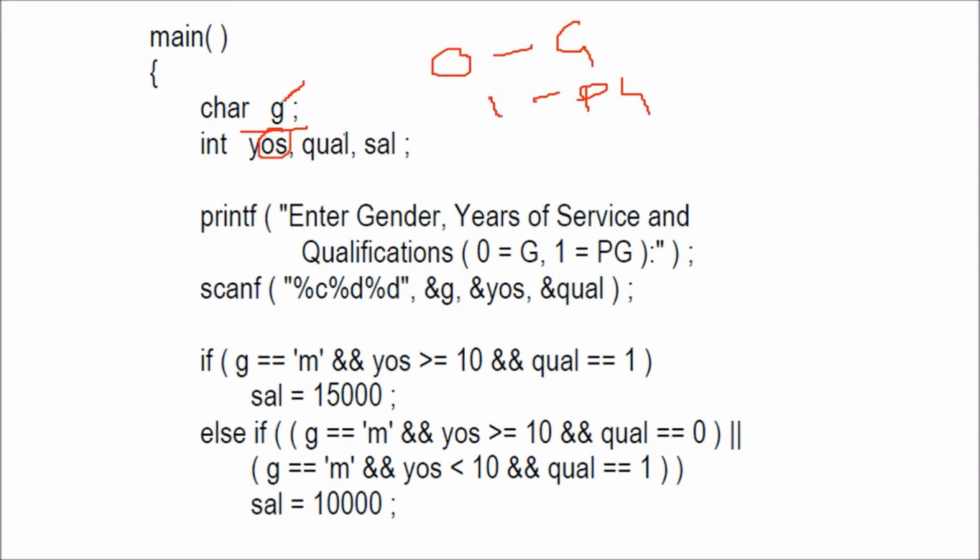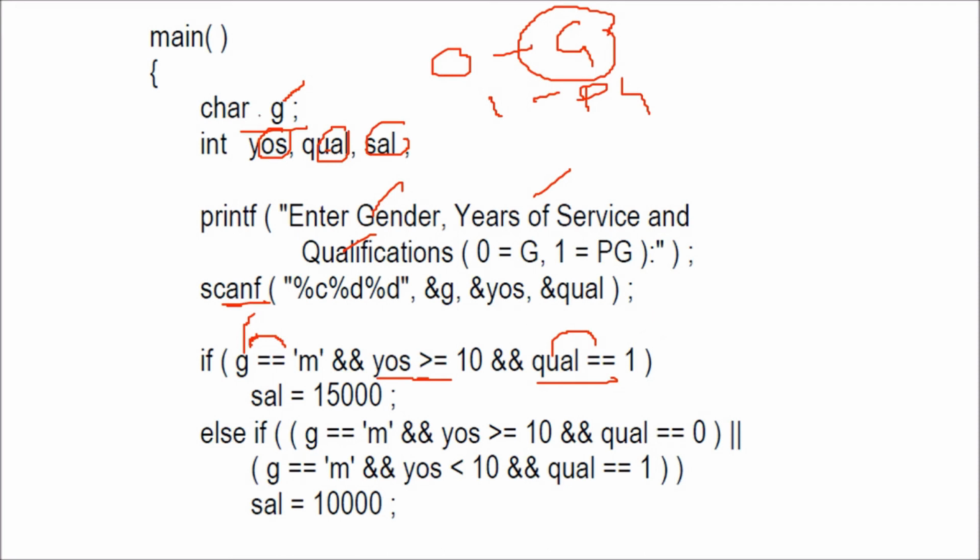This is year of service, qualification, salary as per the table. So we want the user to enter the gender, year of service and qualification. So we'll take these values. If the G, that is this one, graduate or postgraduate, is M, year of service is greater than or equal to 10 and qualification equal to 1. So qualification, actually this G, qualification is 0 or 1, that is it has to be 0 or 1 for being graduate or postgraduate. I hope you got the idea.